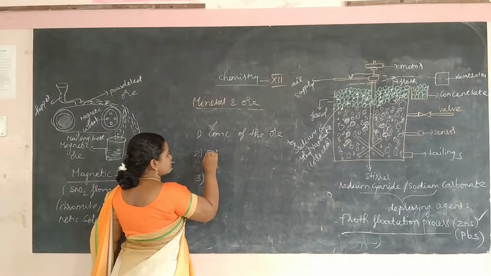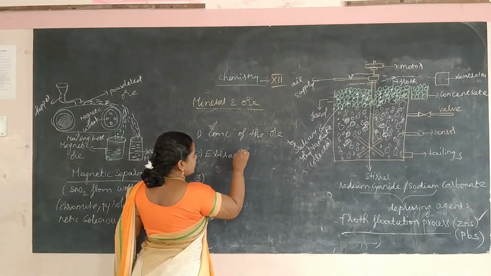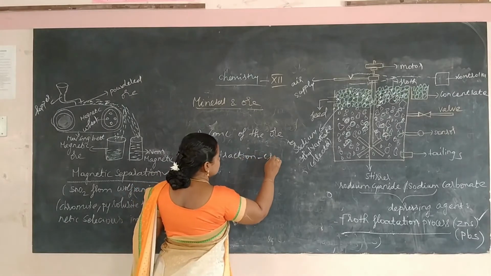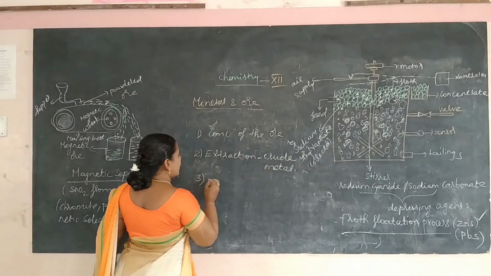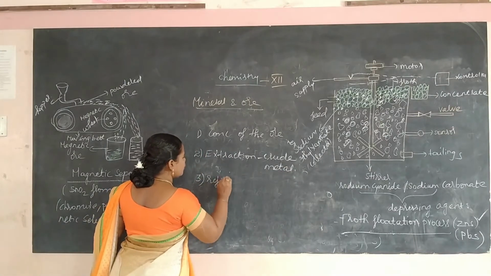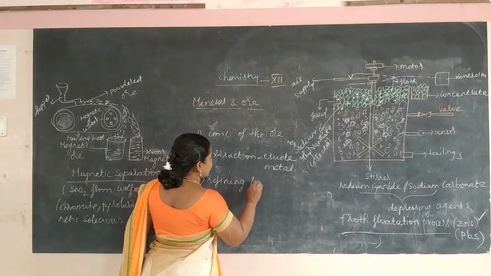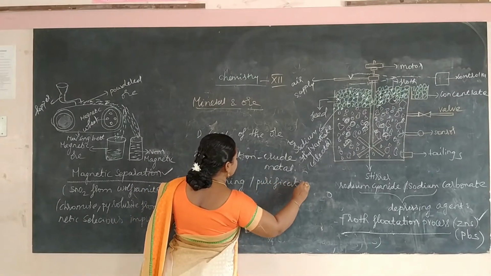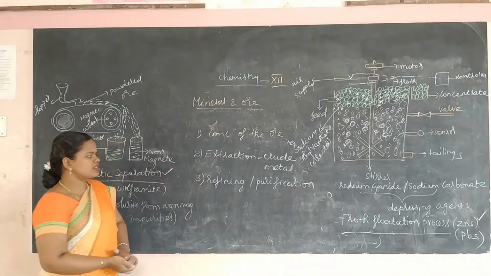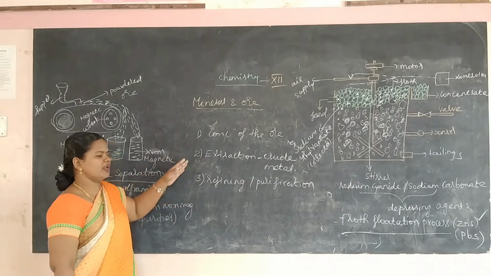Second, extraction of crude metal. And third, refining or purification of that metal. So these three are the principal steps involved in metallurgy.